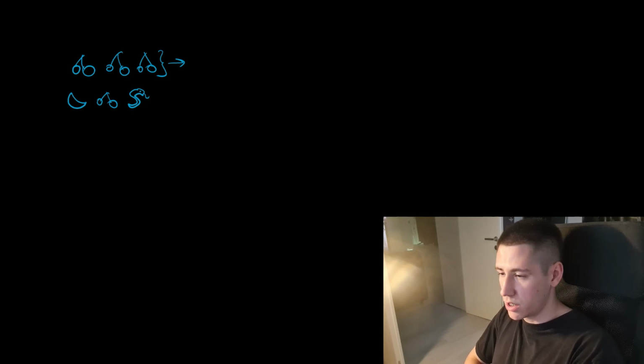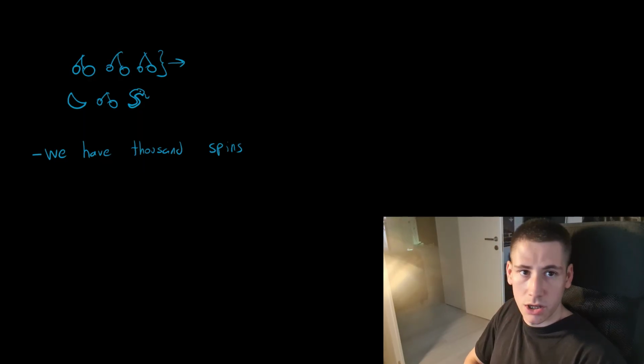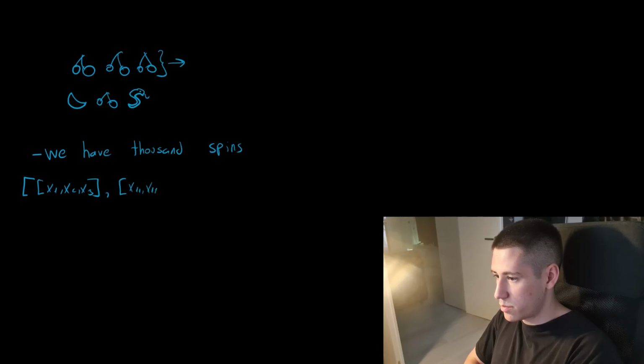And we can do that from the training data. We have a training set of a certain number of spins, in our case 1,000 spins. And we also have whether those spins were winning or not. So just try and imagine that we have a huge list of spins where each spin has 3 different symbols. So this is the first spin, this is the second spin, and we know what the symbols in those spins were, and we have 1,000 of them.